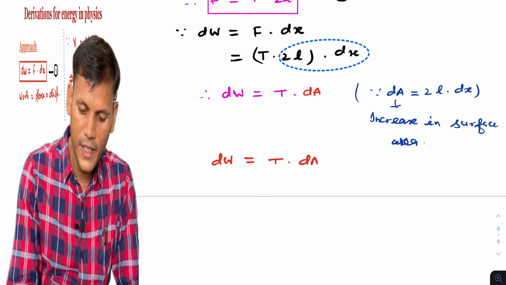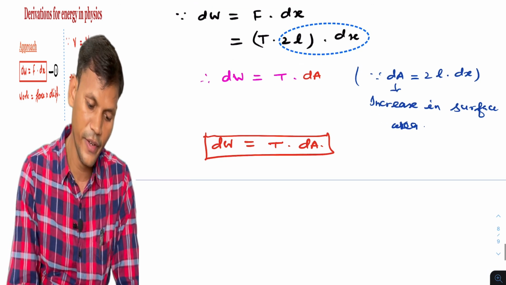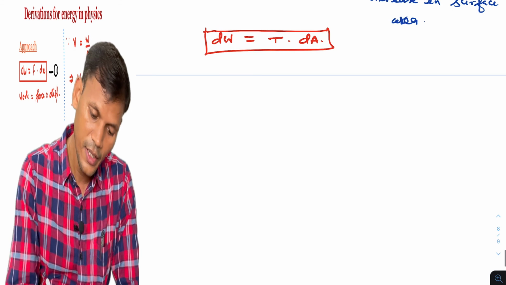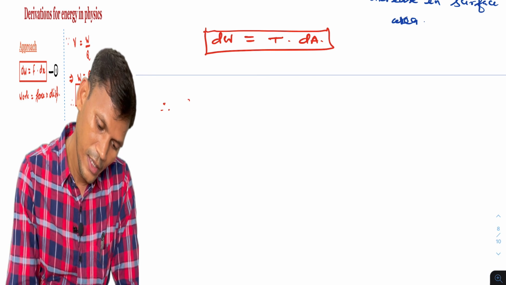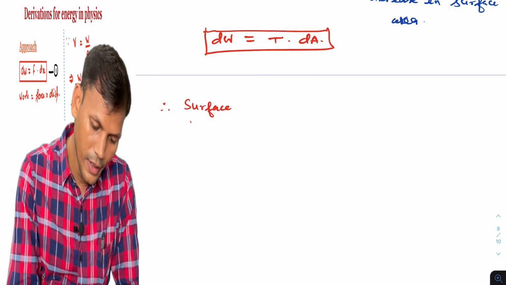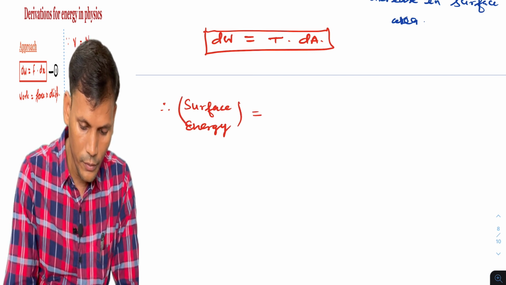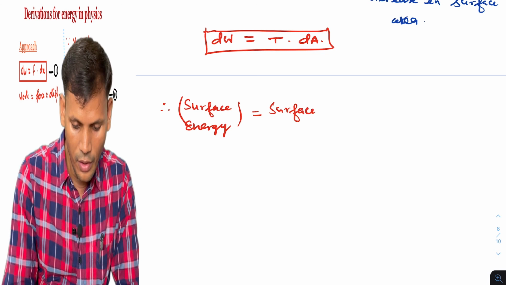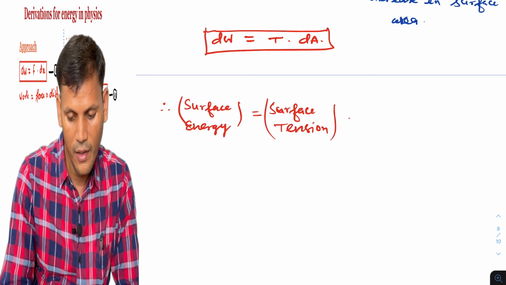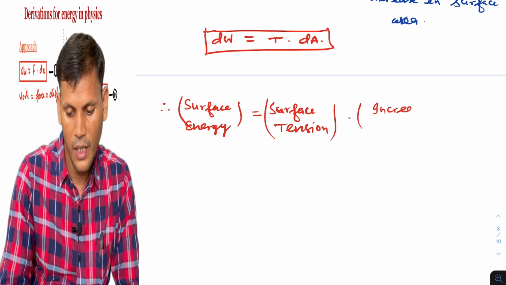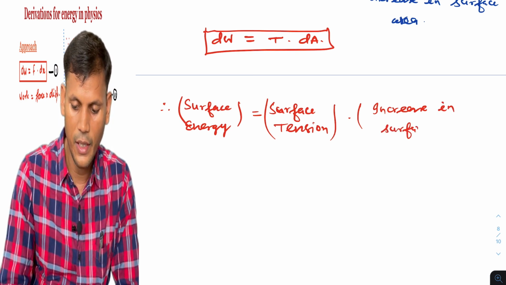So this is the expression dW is equal to T into dA. Surface energy is equal to surface tension into increase in surface area. In words, work done is a form of energy, so surface energy is equal to surface tension into increase in surface area.